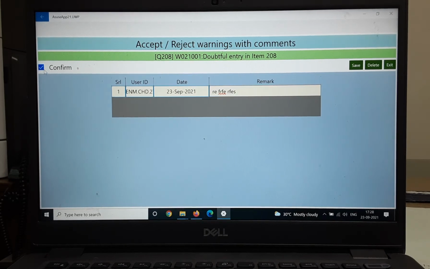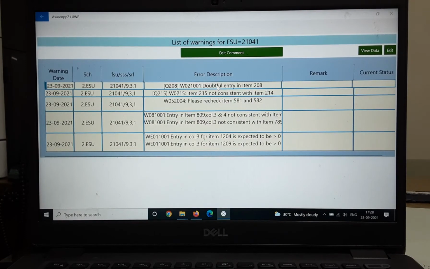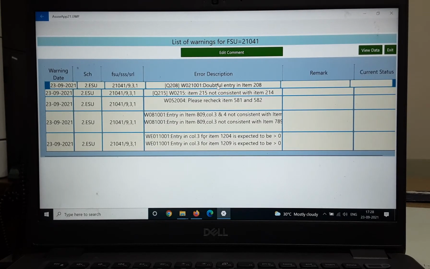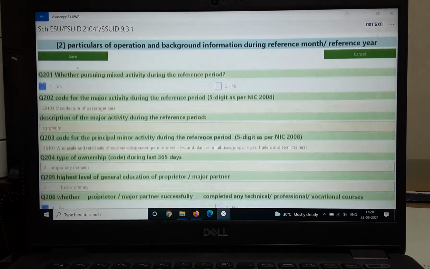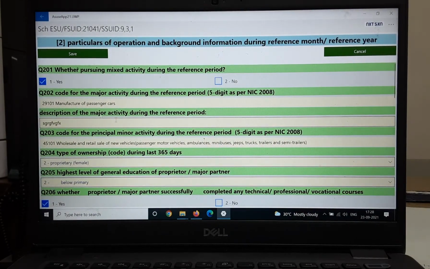Until the investigator confirms this warning, he has two options: either he confirms this warning and moves ahead, or if he sees that there is some problem in the data, he can click on view data. It will take you to the concerned item in the block, and here you will do your data entry so that this warning can go off, making your data consistent with respect to this warning.